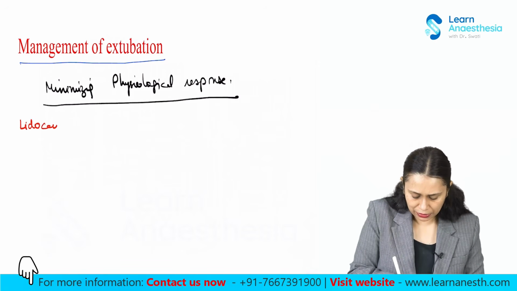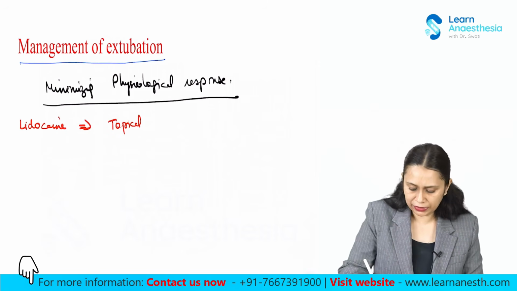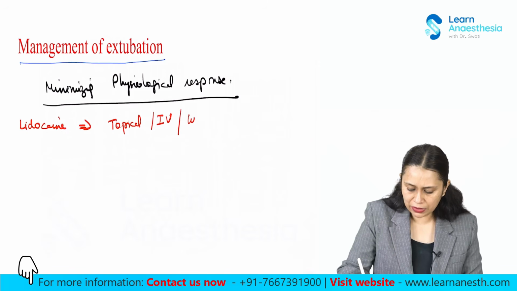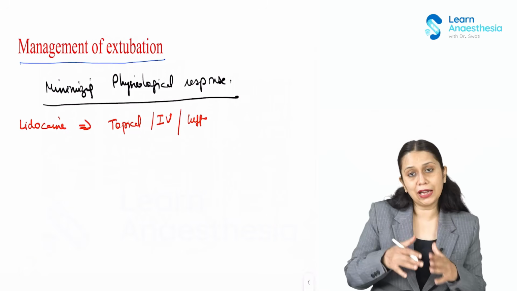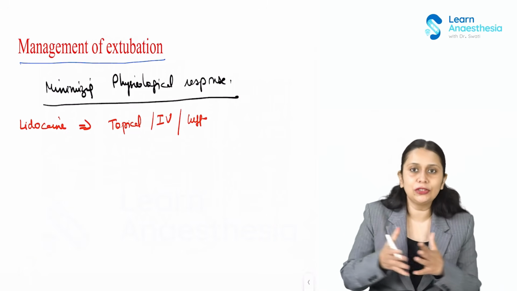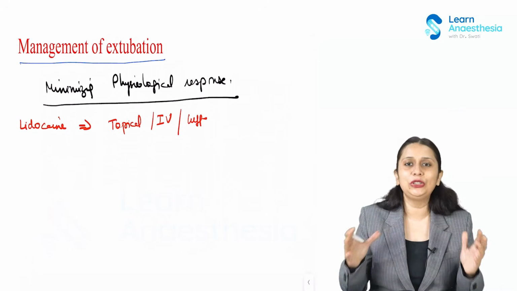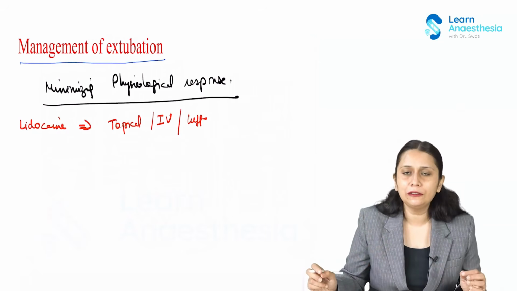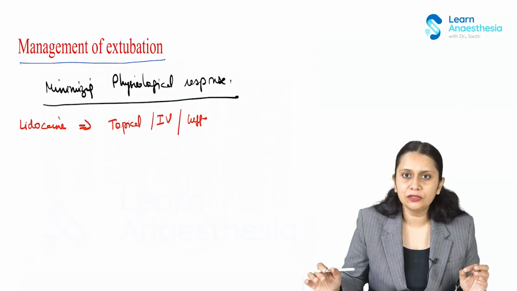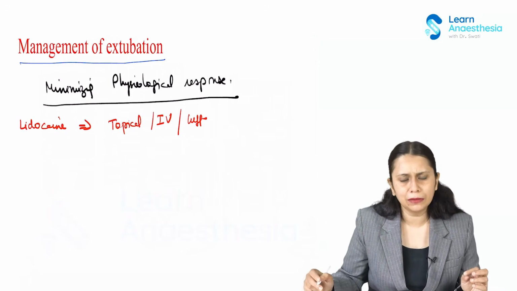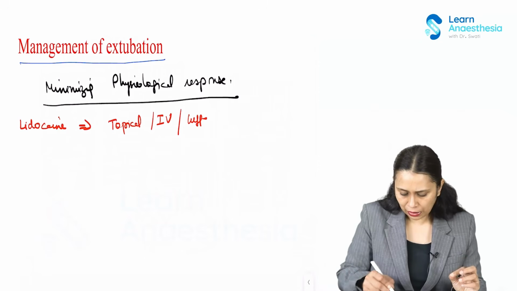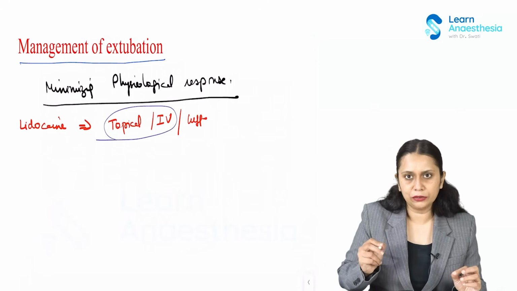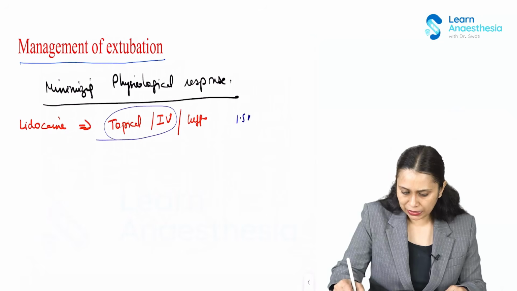Lidocaine: we can give a topical spray of lidocaine, we can give it IV, or we can instill lidocaine in the cuff, and the lidocaine can diffuse out of the cuff and give us better tolerance of the tube. Studies have shown that if lidocaine is used to fill the cuff, it creates better tolerance of the endotracheal tube, so coughing and bucking will be less. But if I want an immediate effect, I would go for topical or IV lidocaine. The dose would be 1.5 milligram per kg body weight if given intravenously.